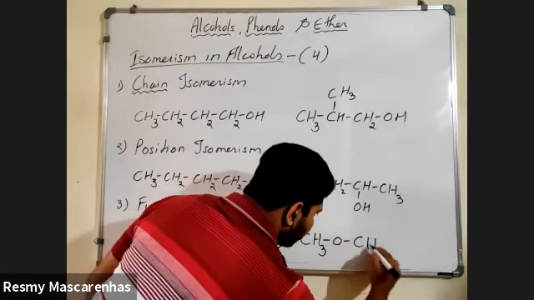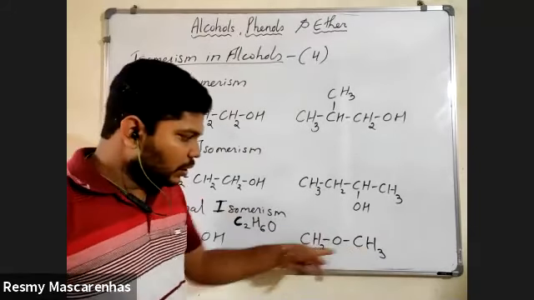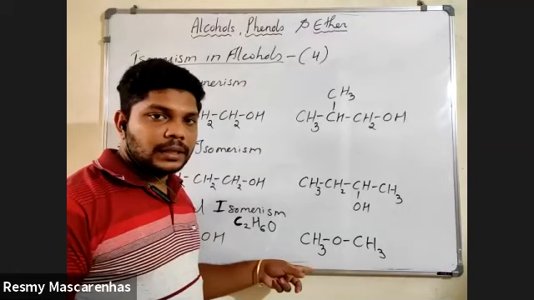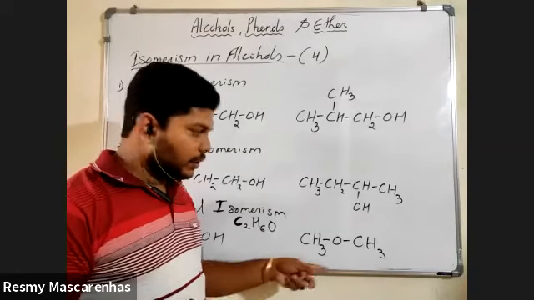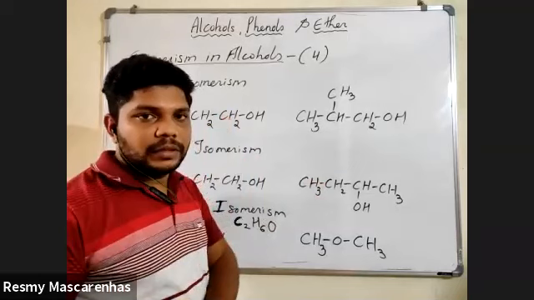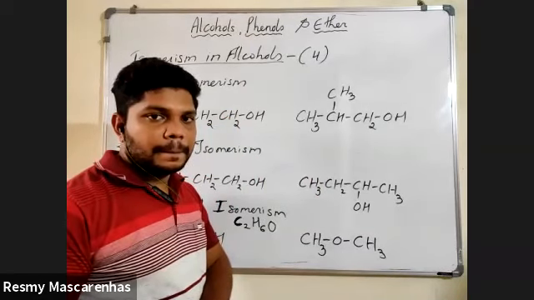Whichever possible you have to make. Which functional group is this? Both the side carbon and middle oxygen. Which one is it? Ketone.